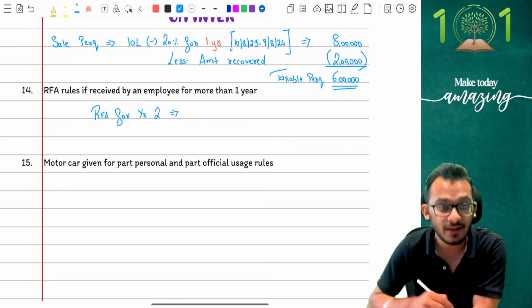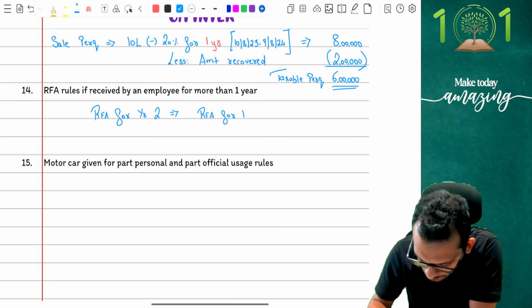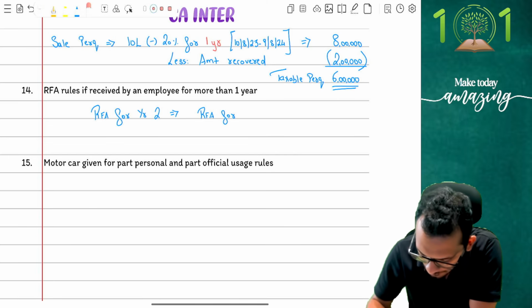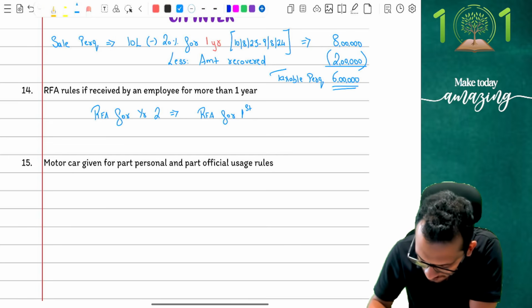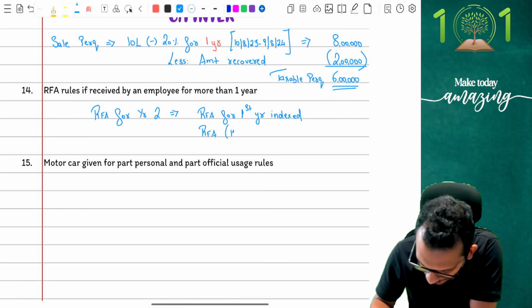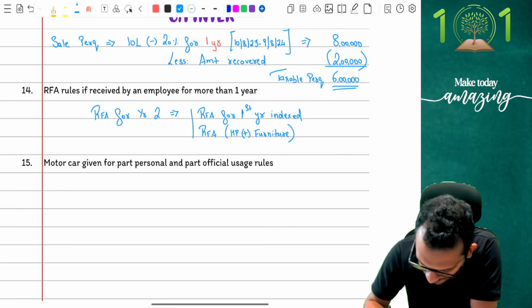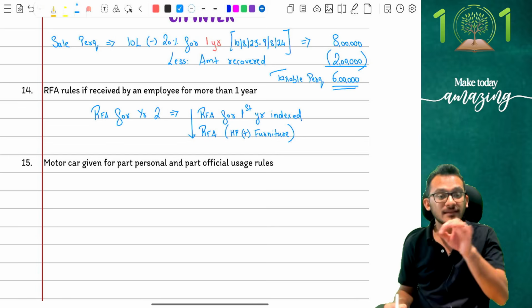the answer is basically, what is the RFA for first year indexed? Or the current year RFA, which is basically the house property plus the furniture, whichever is lower. Yes, this is how the rules are, people.